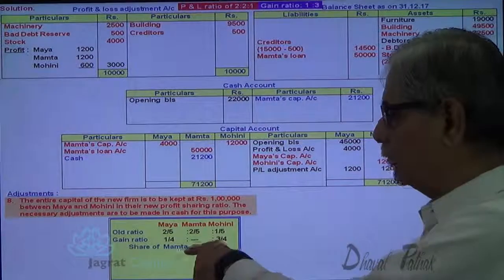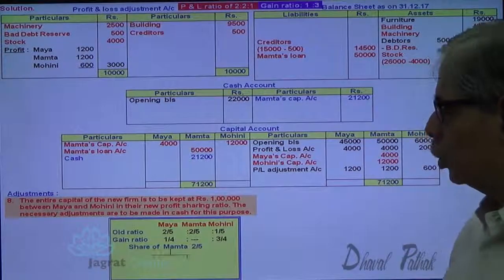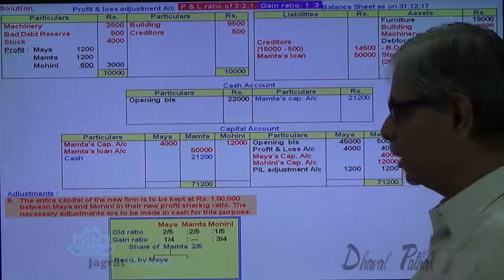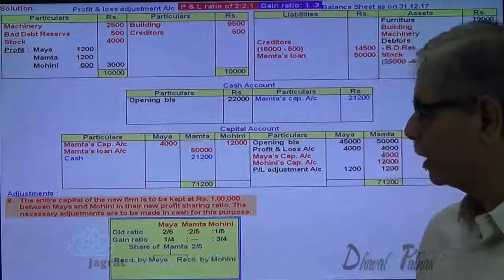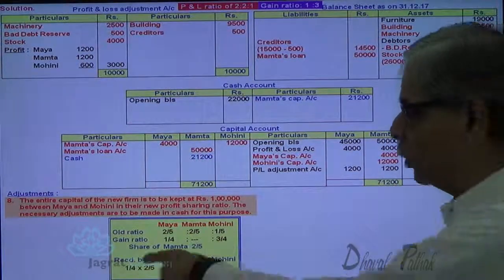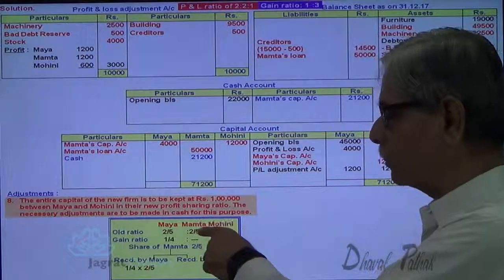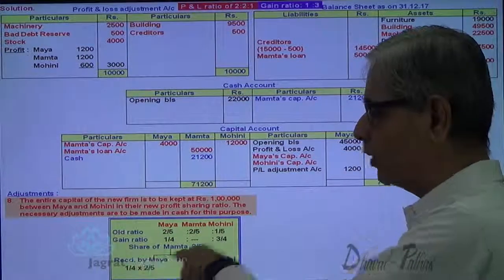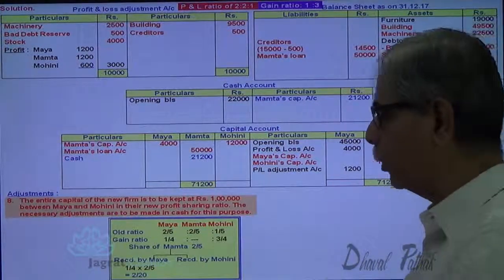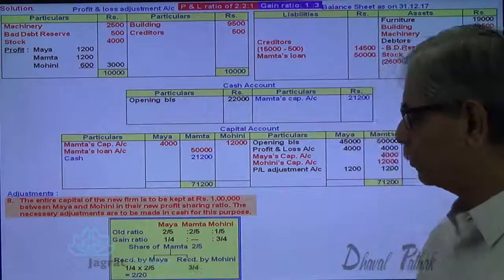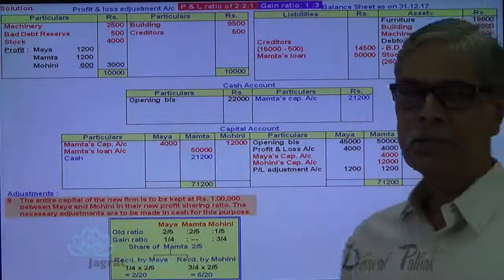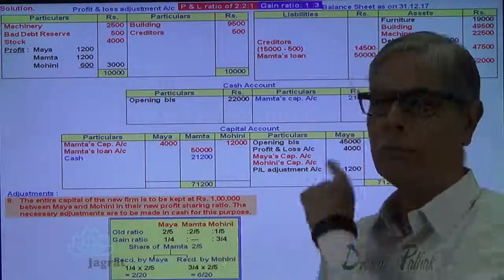So share of Mamta, 2/5, is received by Maya and Mohini. 1/4 of 2/5 is received by Maya, and 3/4 of 2/5 is received by Mohini. So 1/4 of 2/5 is 2/20, and 3/4 of 2/5 is 6/20. This is the share received by continuing partners Maya and Mohini.